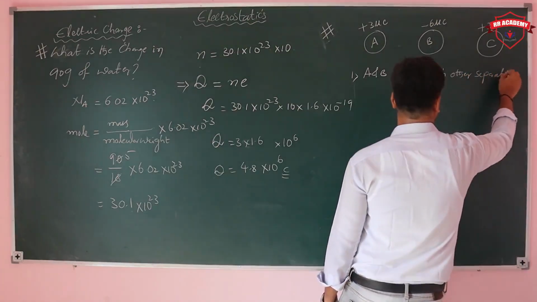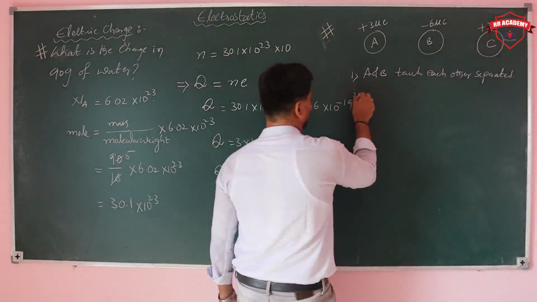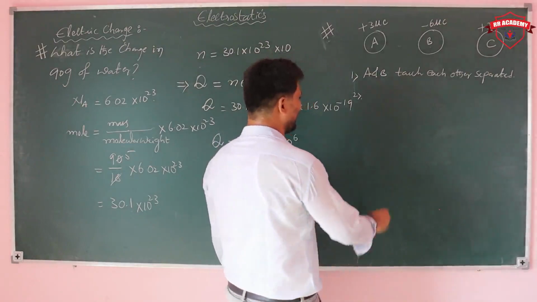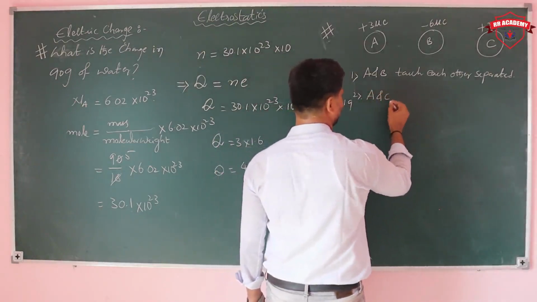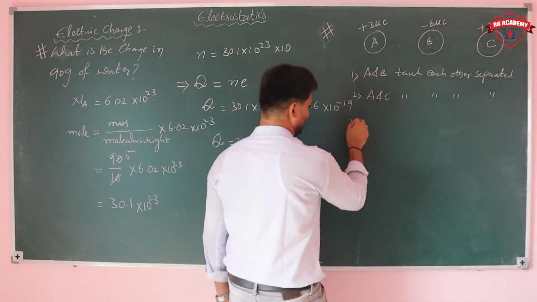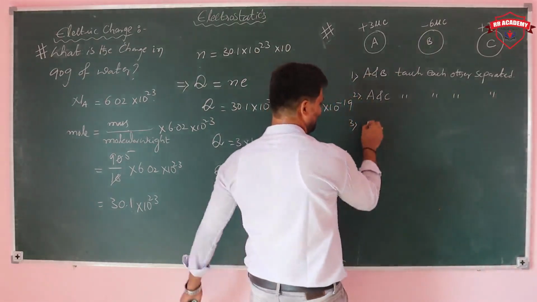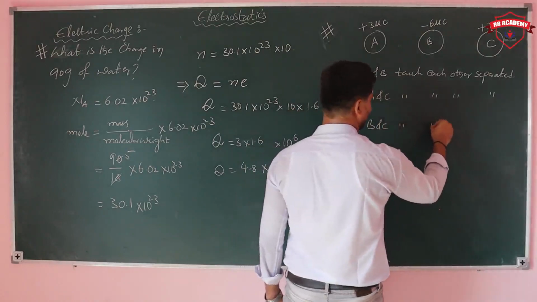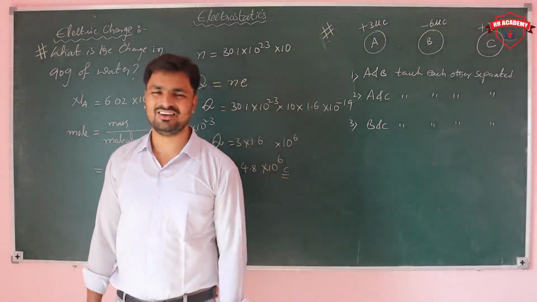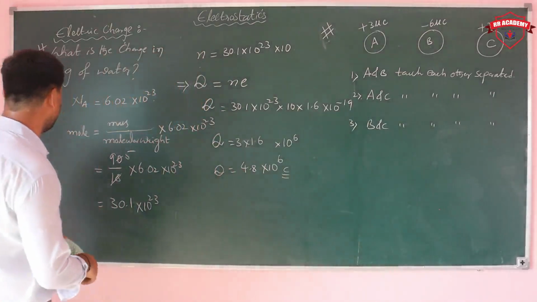Next, again, after separation, A and C are touching each other and separated. Next, after that B and C are touching each other. Then what is the final charge on A, B, C?